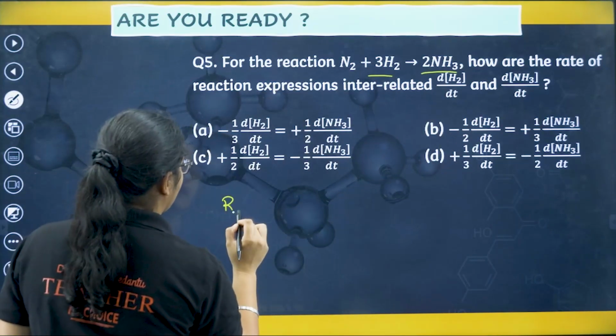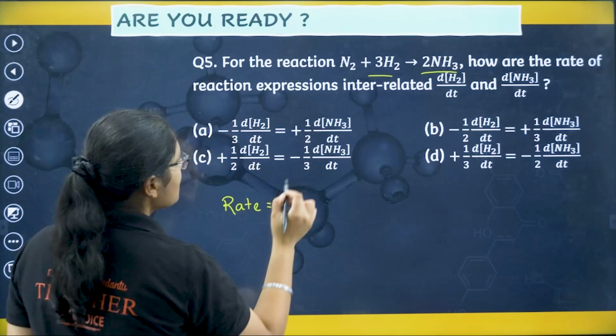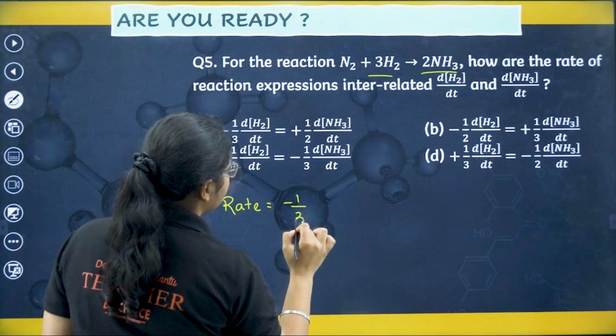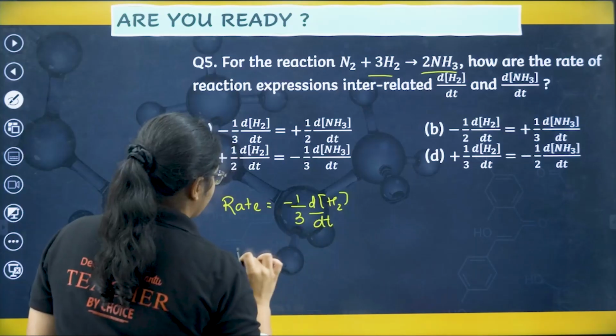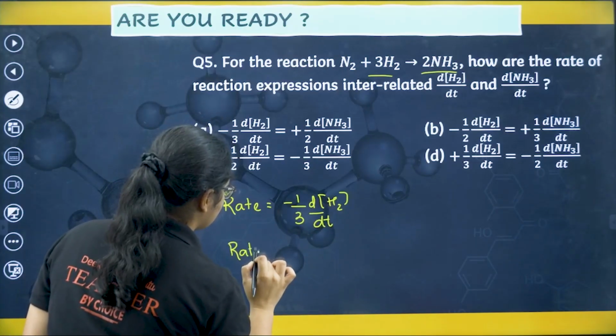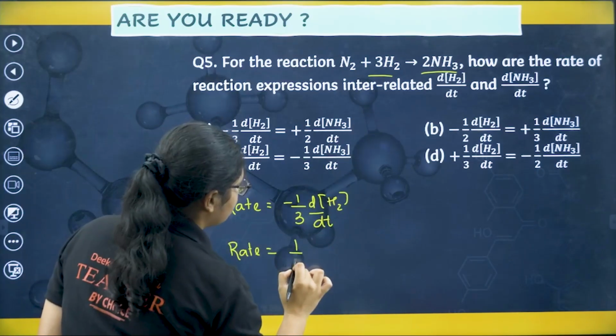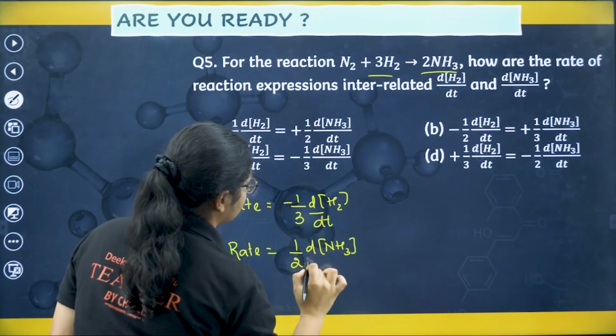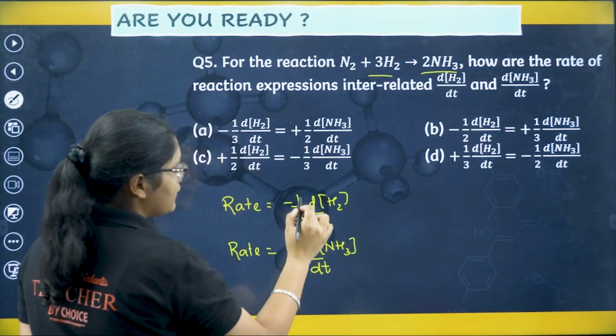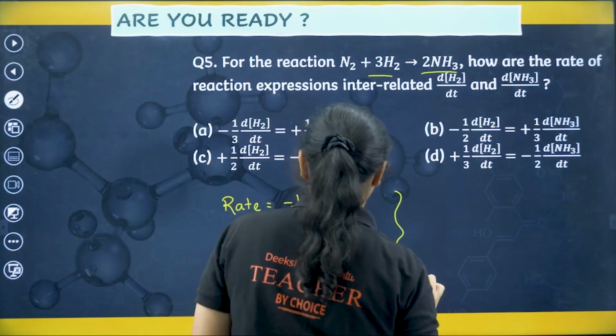So I can write rate is equal to minus 1 by 3 of dH2 by dt, and I can also write rate is equal to plus 1 by 2 of dNH3 by dt. Now if I equate both of them, what will I get here?